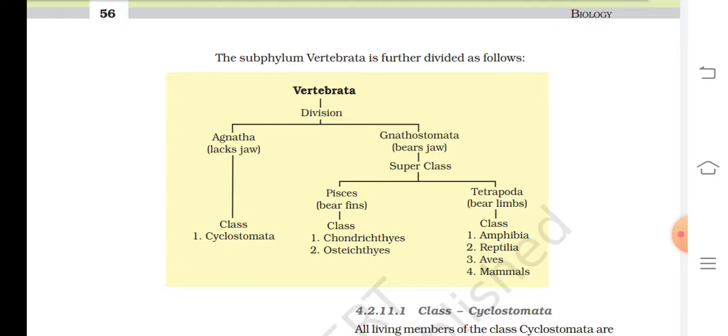Pisces is divided into classes, that is Chondrichthyes and Osteichthyes, and Tetrapoda is divided into four classes, that is Amphibia, Reptilia, Aves and Mammalia.